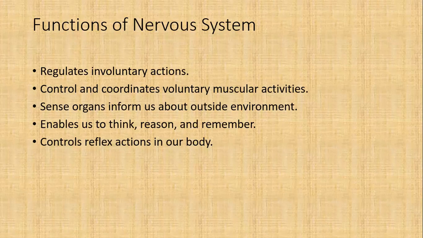The function of the nervous system is to regulate both voluntary as well as involuntary action. We'll see there are different parts of the nervous system. Some are regulating involuntary actions and some are regulating voluntary actions. Then the nervous system has sense organs that inform us about the outside environment. It also enables us to think, reason and remember. We have a part in our brain which is responsible for thinking, logical reasoning and memory power. Then it controls reflex action in our body, that also we will discuss later.